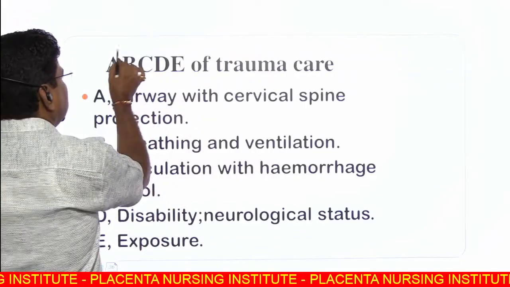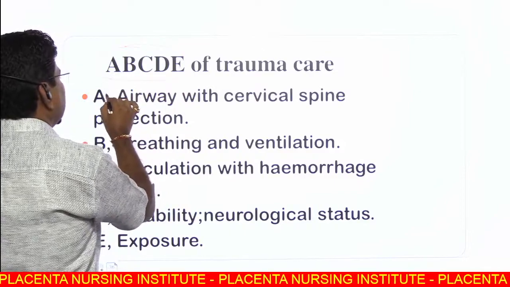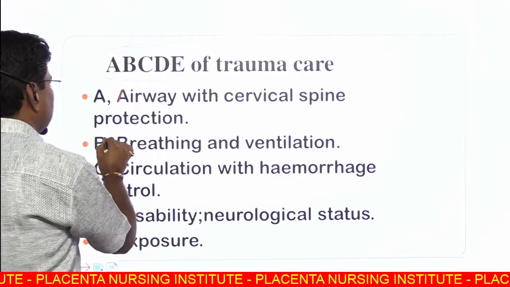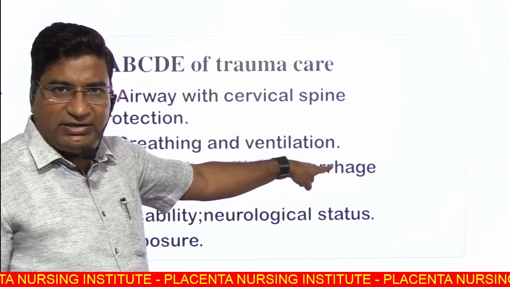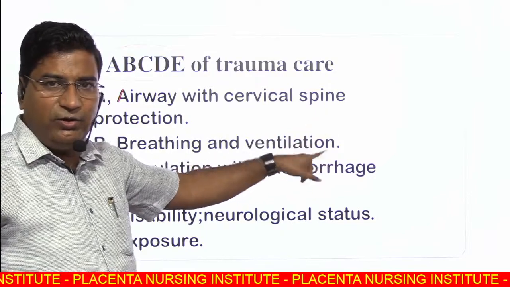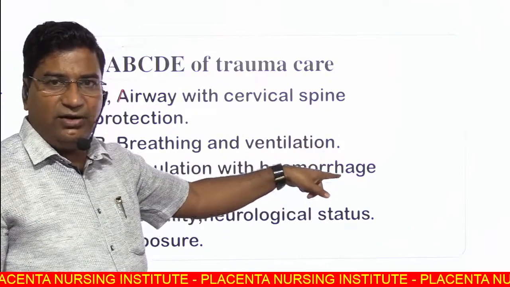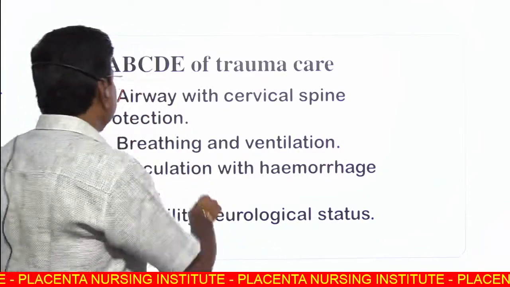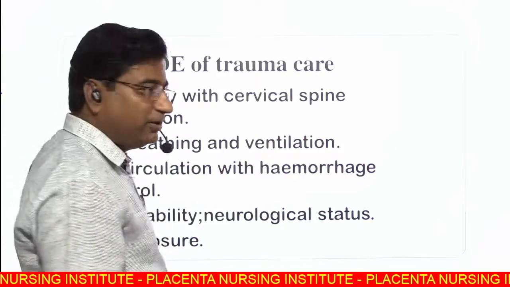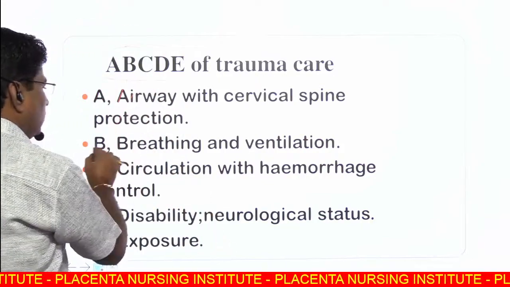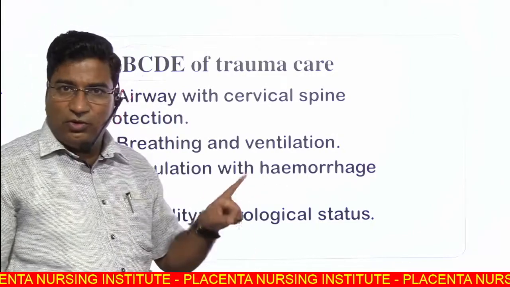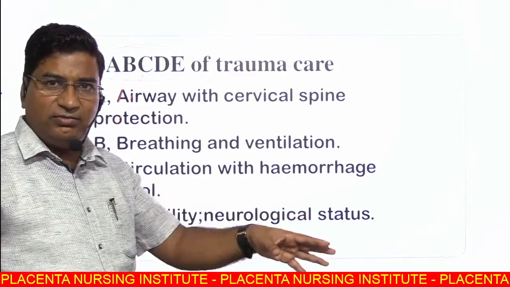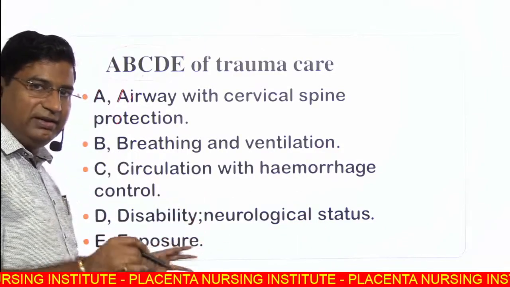ABCDE, as the name itself says: A, airway with cervical spine protection. Then B, breathing and ventilation. If you need to intubate the patient and attach the ventilator, don't hesitate about endotracheal intubation. And if not possible, you go for tracheostomy. Then C, circulation with hemorrhage control. You control the hemorrhage by suturing or compressive bandage and give IV fluid to maintain the circulation.